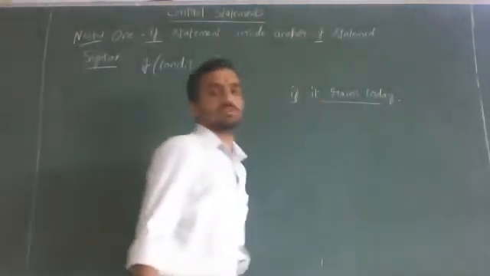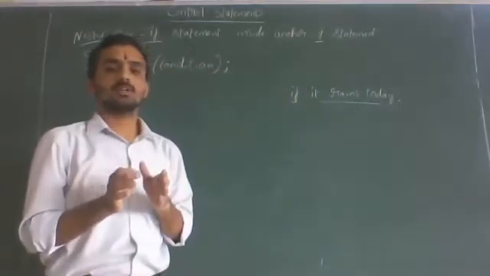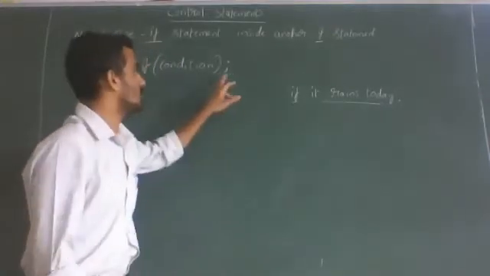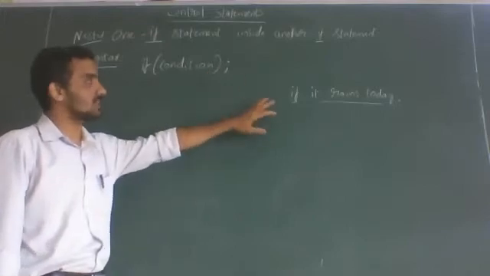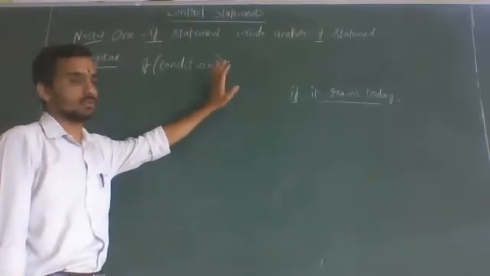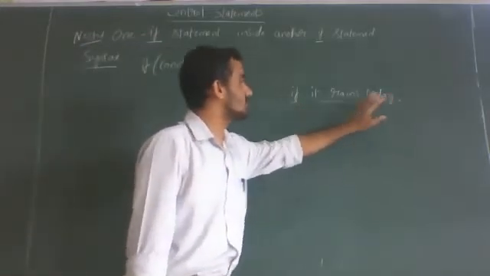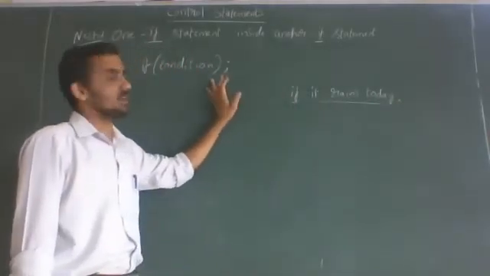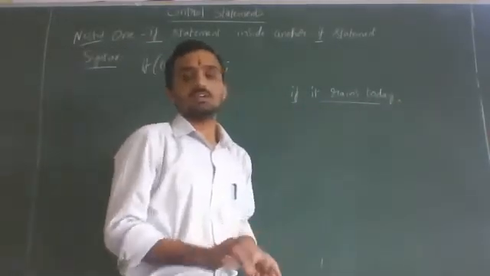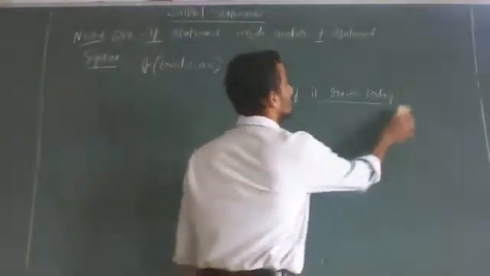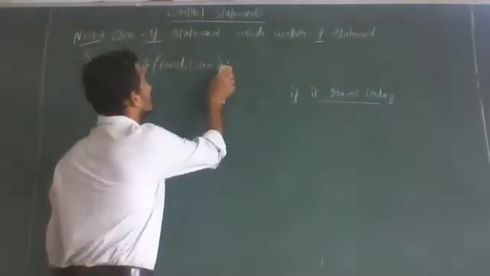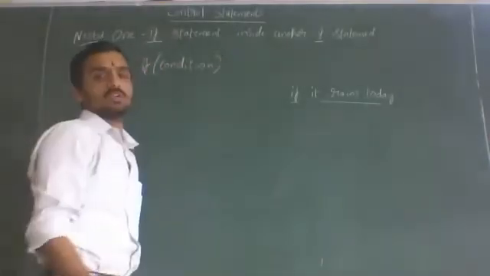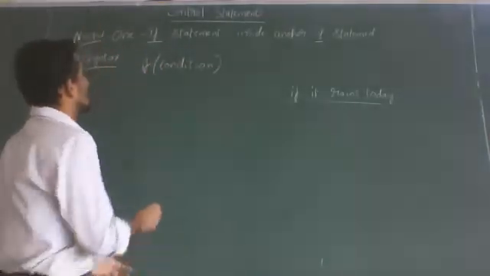In English also, we will not put a full stop here. Full stop is nothing but the end of a sentence in English. Semicolon is nothing but the end of a statement in programming language. In English you call it a sentence, in programming language you call it a statement. In English, if you write this, that is actually not the end of the sentence, so we will not put a full stop. This is also not the end of the statement, so we will not put a semicolon. In that way, you can understand.